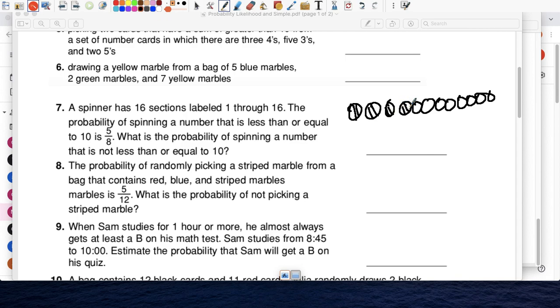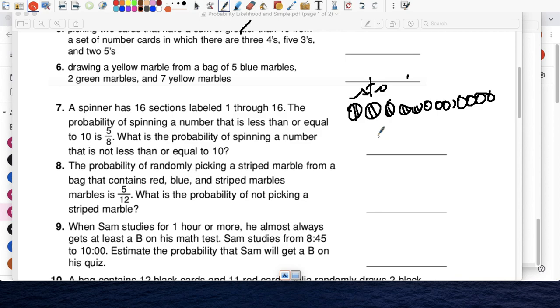These are your striped marbles, right? 1, 2, 3, 4, 5. Not this one. 1, 2, 3, 4, 5, 6, 7, 8, 9, 10, 11, 12.